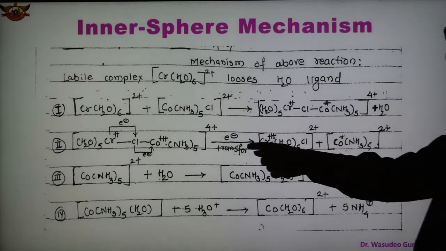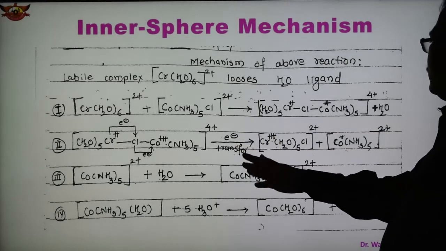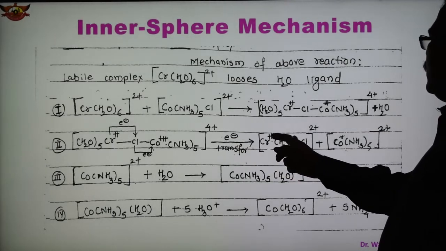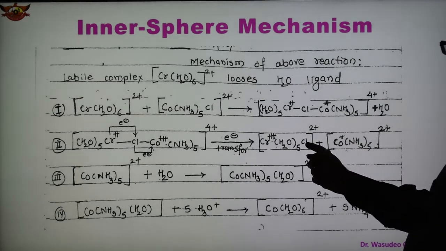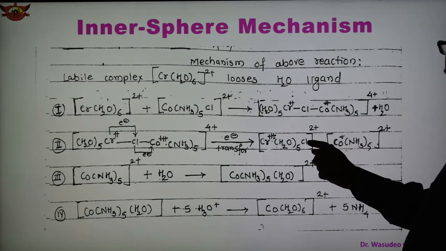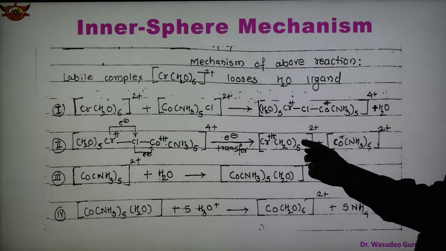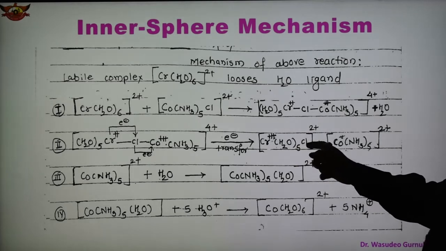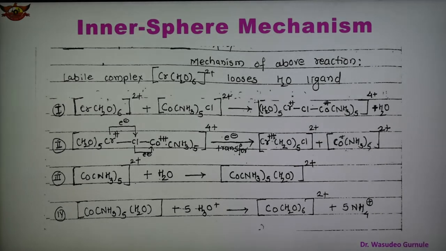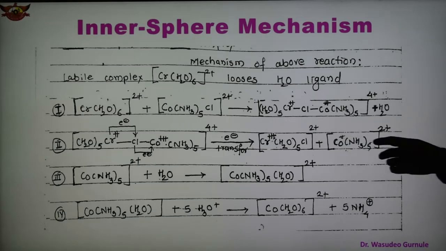So in the second step there is an electron transfer, and therefore chromium becomes 3 plus and cobalt 2 plus. Now the Cl dissociates, and because it lost the water, Cl is in its place, giving another 5 coordinate complex. In this way we obtain the complex.